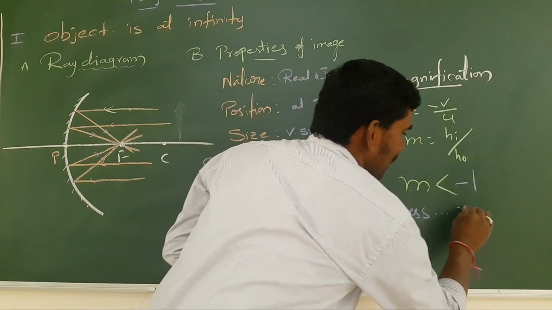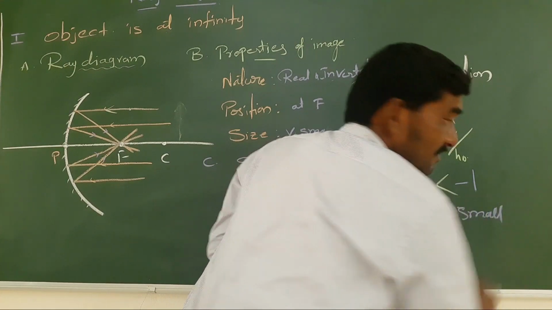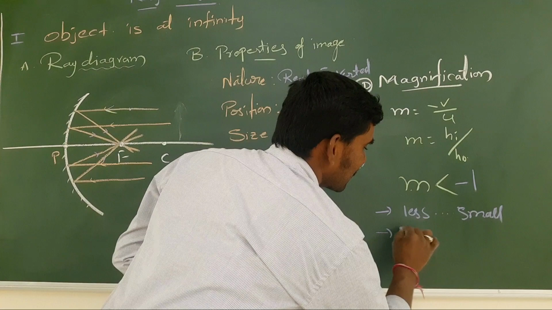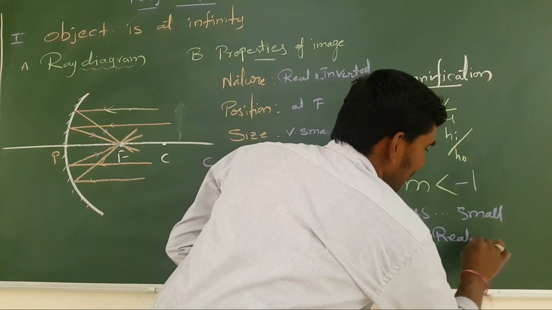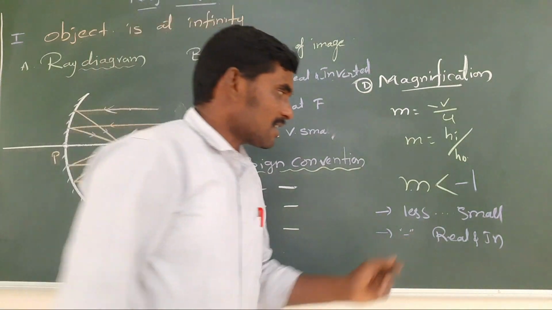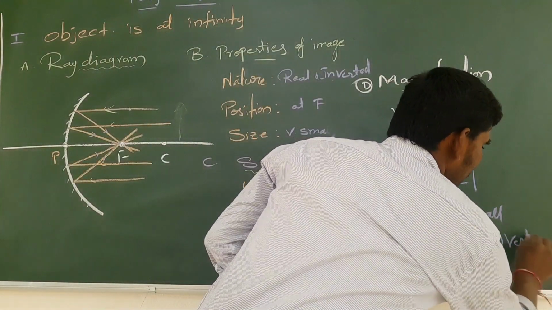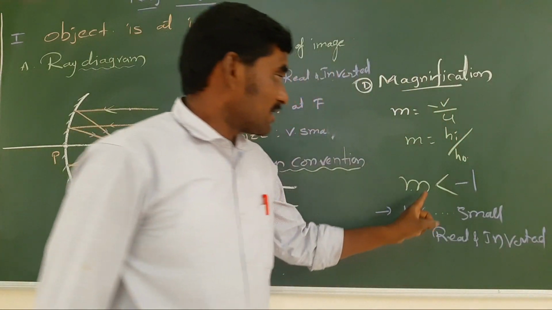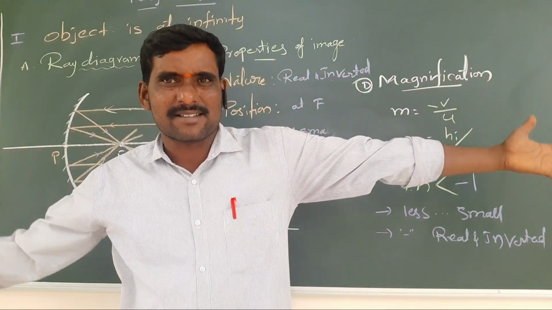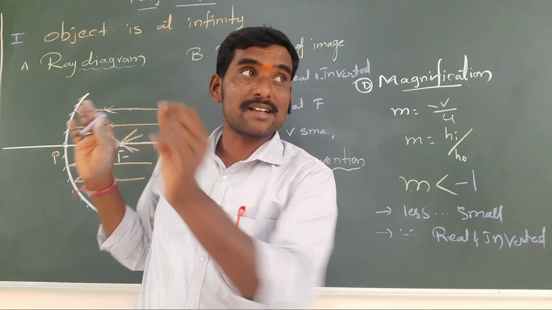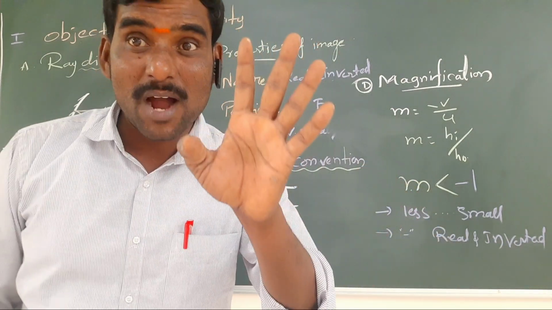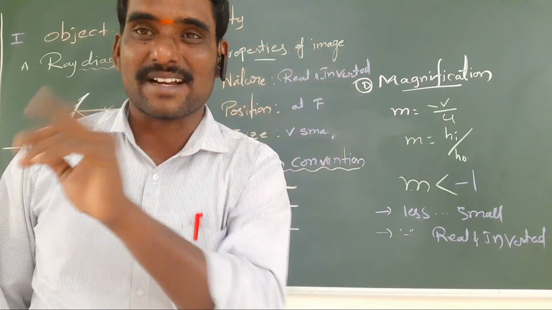less means small size. Minus means real and inverted. That's it. Real and inverted. Less than means small size. Greater than means big size. So here is a small size image, so I am taking less than minus 1. Very simple, like this. You have to know about 6 ray diagrams.